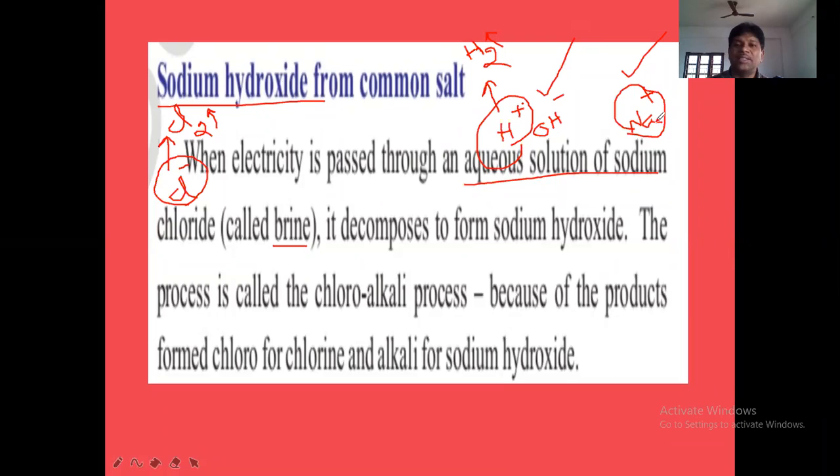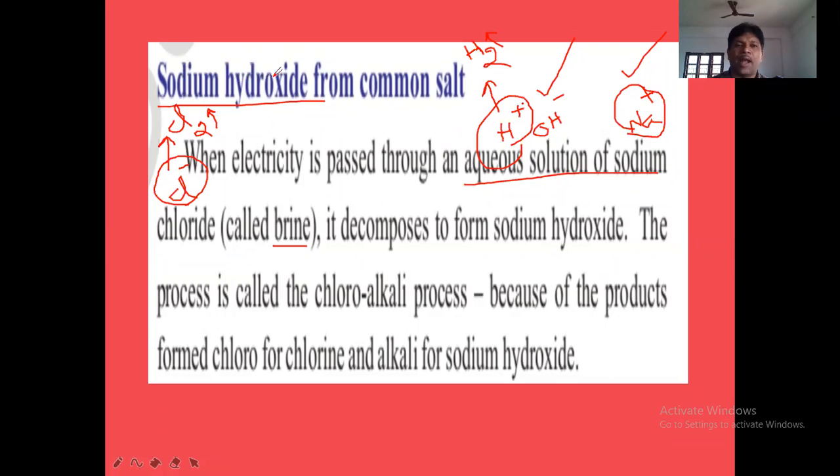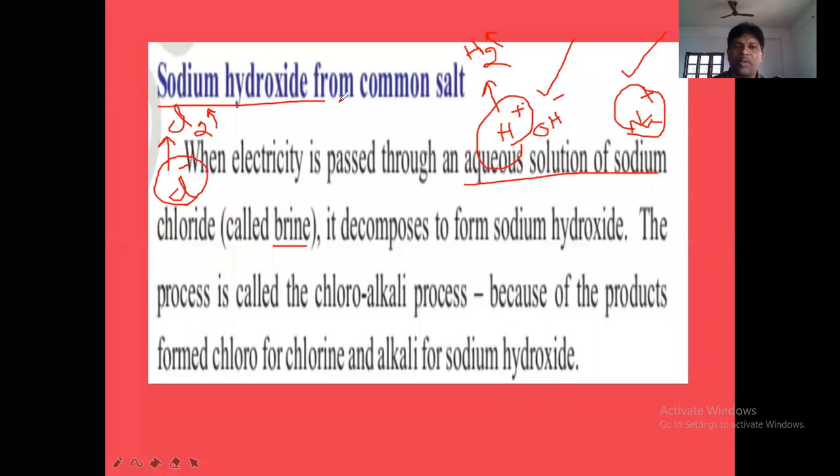Now this Na plus and OH minus combine to form which molecule? NaOH. Sodium hydroxide compound is produced. This sodium hydroxide, NaOH, is the compound called what? Caustic soda, or sodium hydroxide. So in this way, sodium hydroxide NaOH can be prepared from common salt by passing electricity through aqueous solution of sodium chloride.